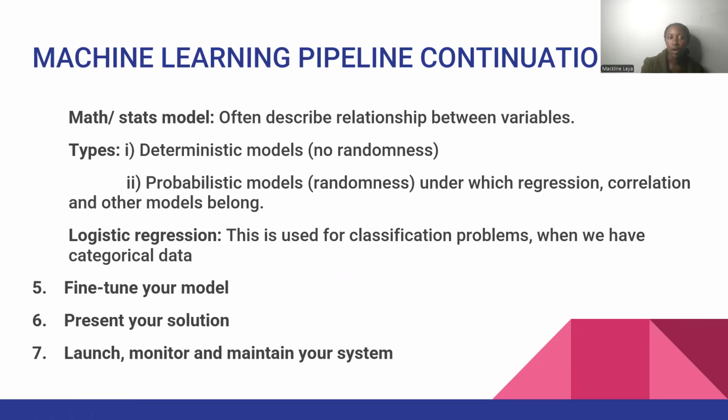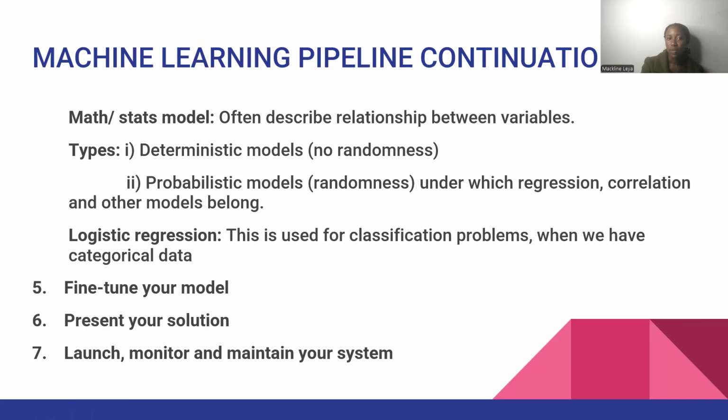So types of the stats model, we have the deterministic models. These ones work with ordinary fixed values, therefore there is no randomness. Then the probabilistic models, this one works with randomness, and under this we have the regression, correlation, and other models. So we talk of logistic regression. This one is used for classification problems. That is, of course, when we are having categorical data.